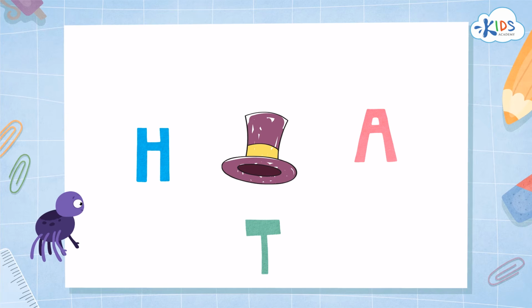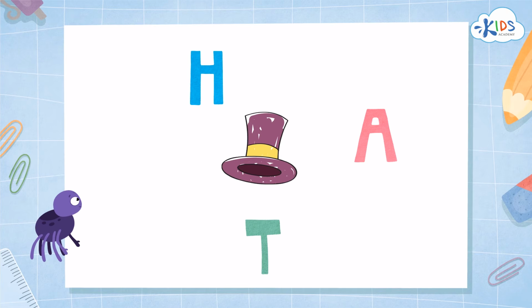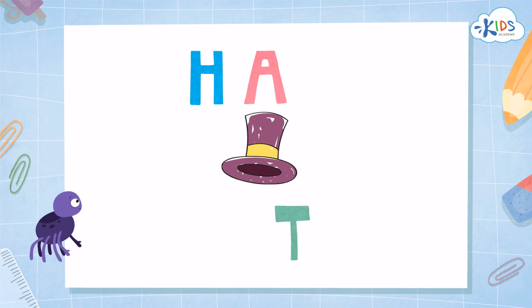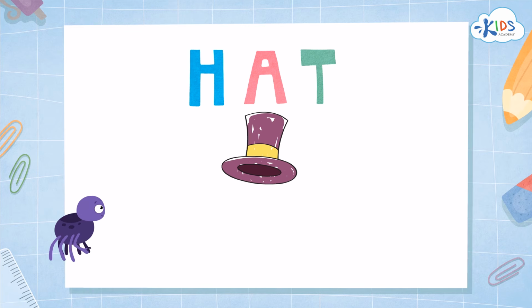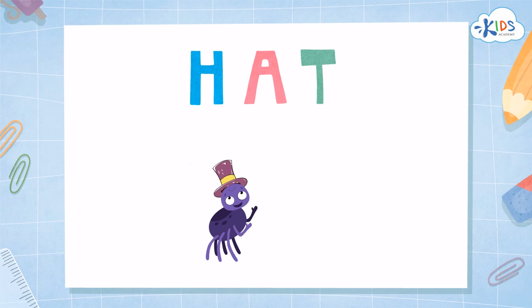The word hat starts with the H sound. It is the letter H. The word hat has the A sound in the middle. That sound is the letter A. The word hat ends with the T sound, the letter T. Hat. Now you can practice putting letters in order to make words on your own.